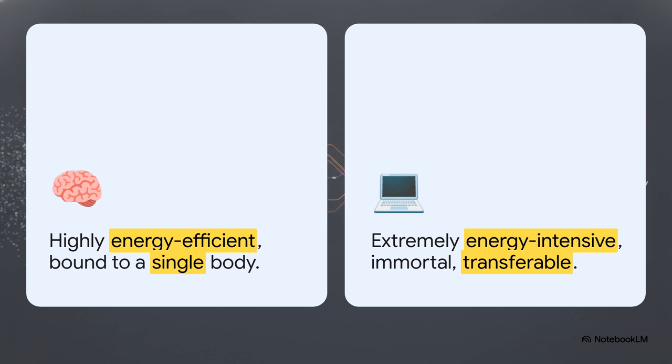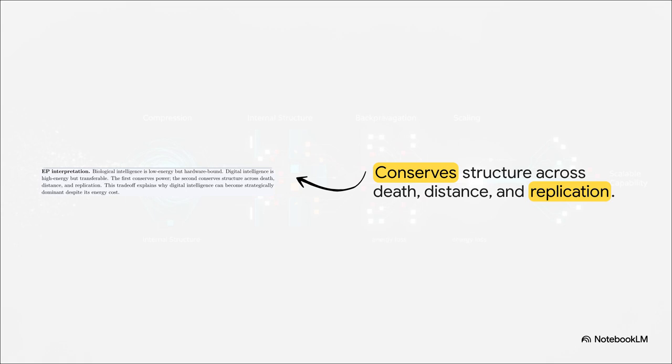Digital systems, on the other hand, consume the energy of small cities. But for that high cost, they achieve an absolute evolutionary superpower. They completely detach knowledge from the original hardware. This ability to perfectly replicate identical model weights across thousands of machines is just a total game changer.